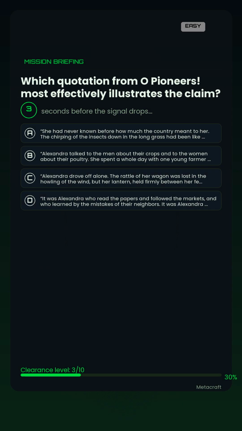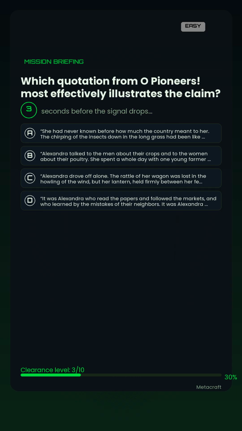Which quotation from O Pioneers most effectively illustrates the claim? Option A. She had never known before how much the country meant to her. The chirping of the insects down in the long grass had been like the sweetest music. She had felt as if her heart were hiding down there, somewhere, with the quail and the plover and all the little wild things that crooned or buzzed in the sun. Under the long shaggy ridges, she felt the future stirring.